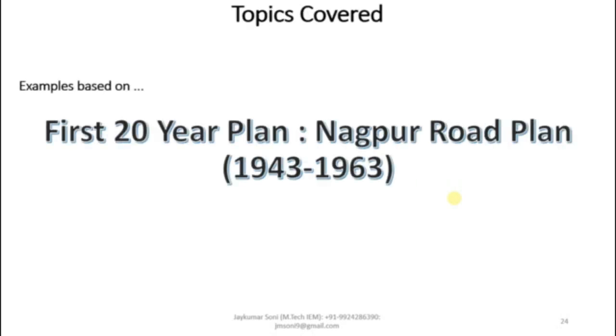NH, SH and MDR are considered in the metal category of roads. They are also called the first category of roads, whereas ODR and VR are considered the second category of roads, and they are part of the unmetal roads. So we are going to cover examples based on the first 20-year plan, also called the Nagpur Road Plan. The span of this 20-year duration was from 1943 to 1963. This is also called the first 20-year plan.